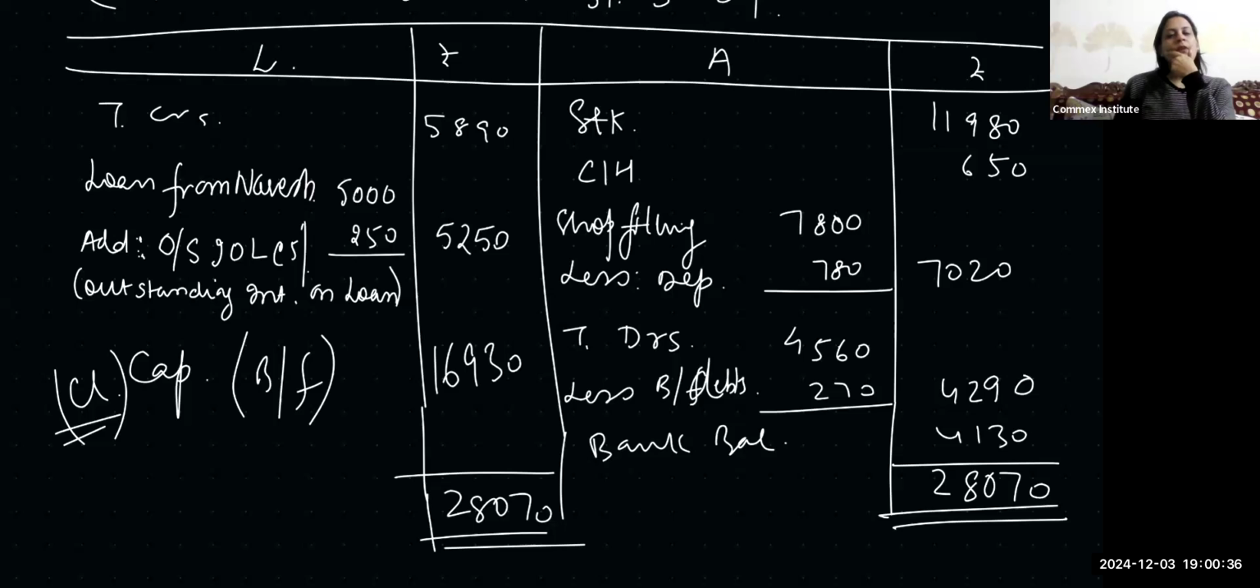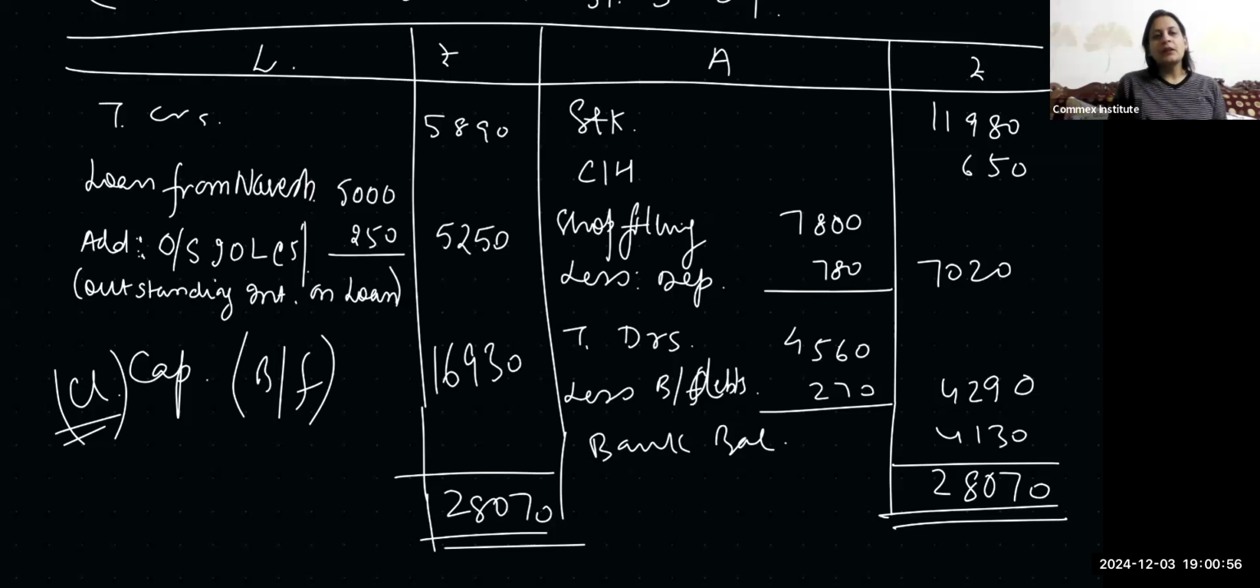Done. Now what we have to do is we've got the opening capital, we've got the closing capital, we've got the drawings, we've got the additional capital, if any. Yes. Okay, so now we know additional capital is not given to us, only drawings are there. So now we can move on to prepare our statement of profit and loss.